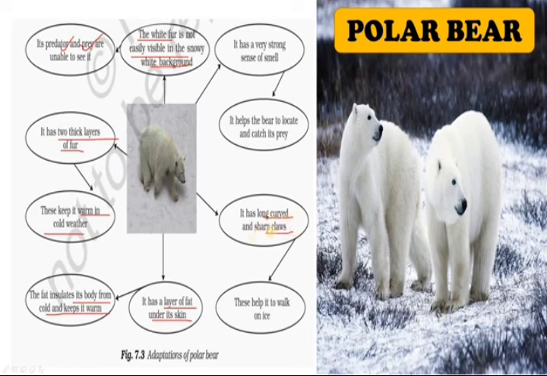And it has long, curved and sharp claws. This helps in walking and running. It also has a very strong sense of smell, and it helps the bear to locate and catch its prey. This adaptation helps it sustain in the polar region and chase the prey.